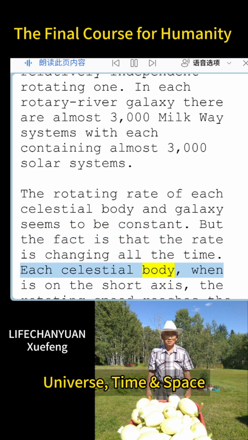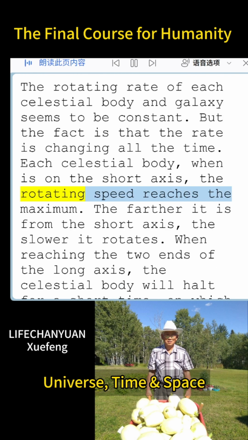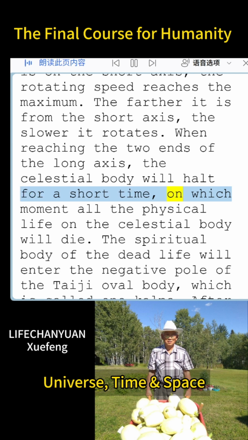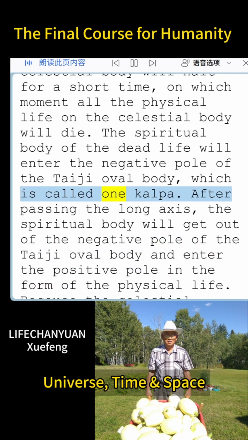Each celestial body, when it is on the short axis, reaches its maximum rotating speed. The farther it is from the short axis, the slower it rotates. When reaching the two ends of the long axis, the celestial body will halt for a short time, at which moment all the physical life on the celestial body will die. The spiritual body of the dead life will enter the negative pole of the Taiji oval body, which is called one kalpa. After passing the long axis, the spiritual body will get out of the negative pole of the Taiji oval body and enter the positive pole in the form of physical life.